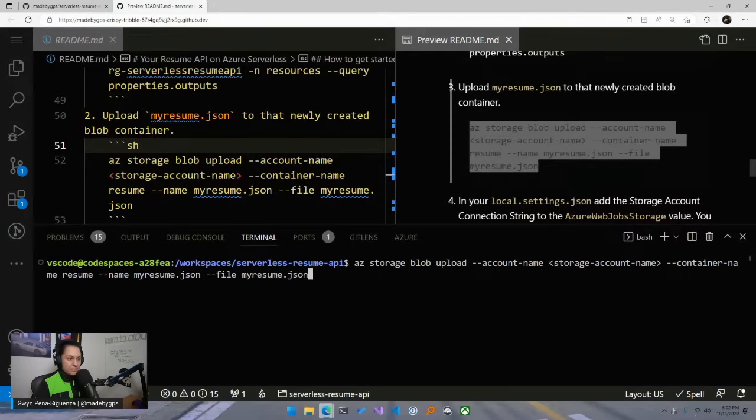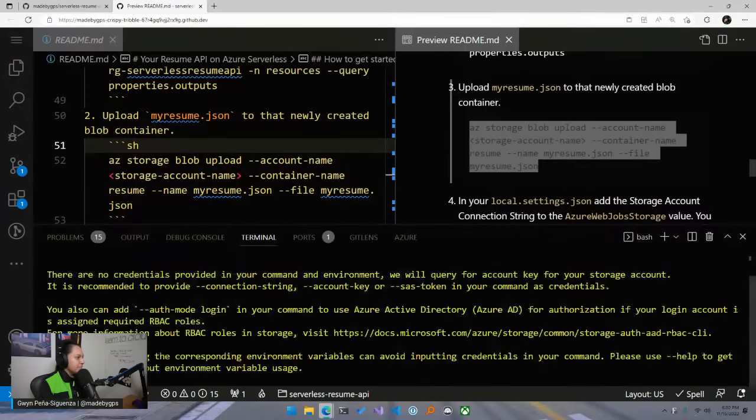Let me see. az storage blob upload, the account name, instead of it being the default value that I provided there, you're just going to put the variable, or you can just type in the storage account name. Since I saved it in a variable, I can just put storage. That's storage right over here, and then you run that.